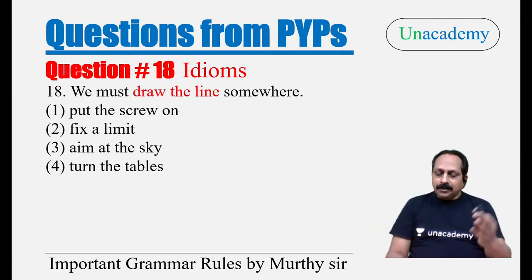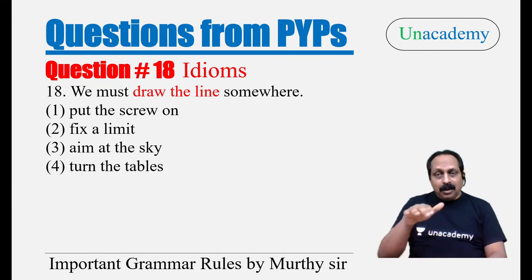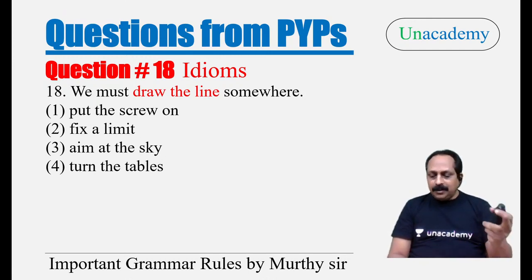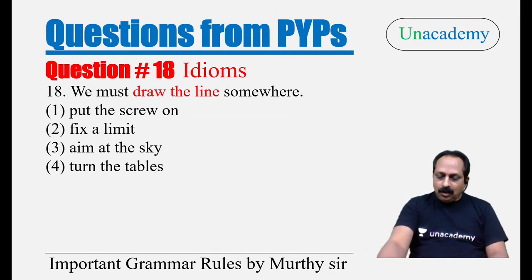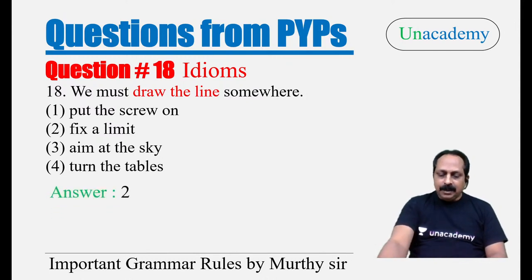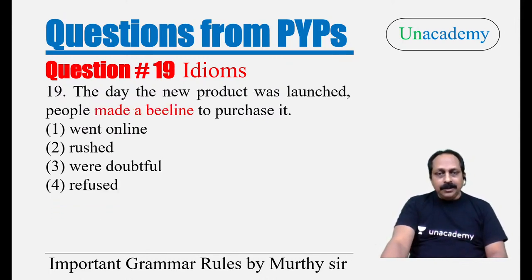Now let us go to 18. We must draw the line somewhere. This is also an important one, but it goes with conversational English. He doesn't know where to draw the line, usually we say. She always knows where to draw the line. Means what? 16 over, 17 over, go to the 18th one. Wonderful. It is second option, fix a limit. Fix a limit. Yes.